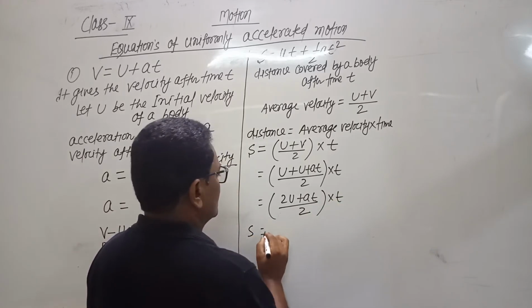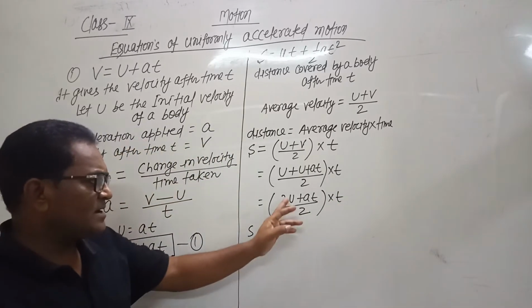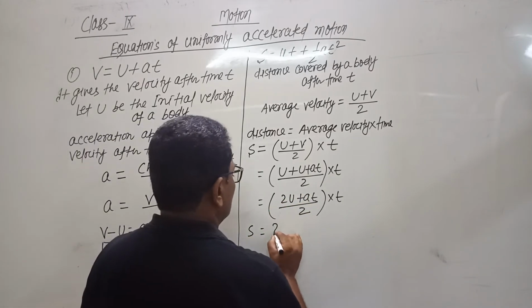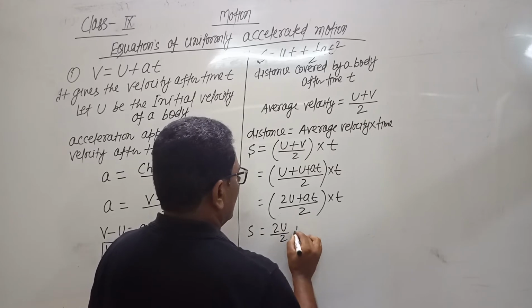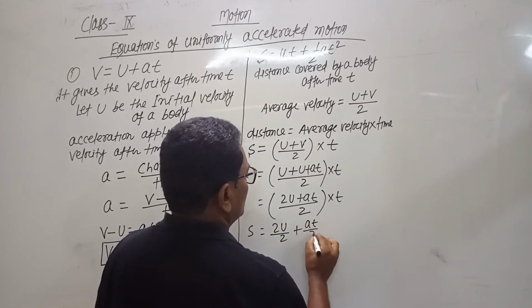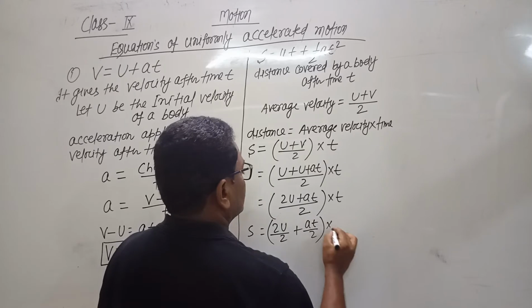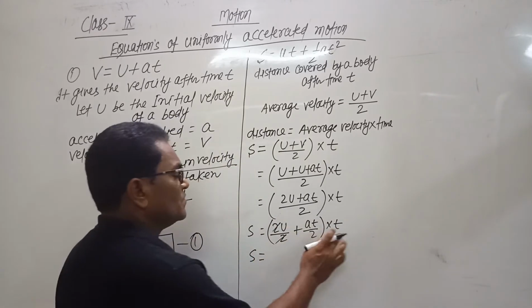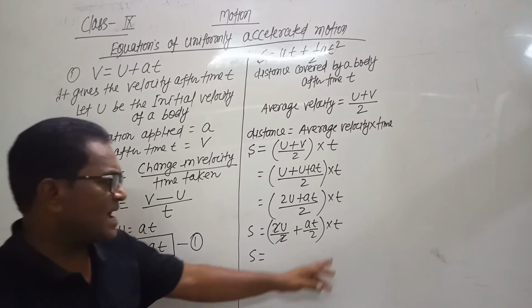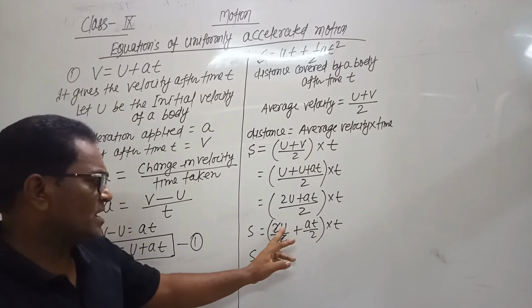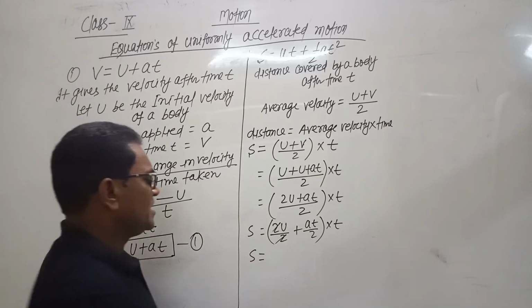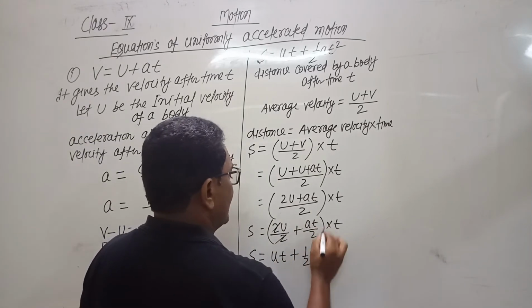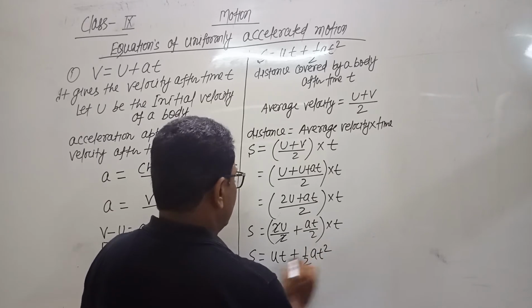Now s equals to, separate both the terms by dividing by 2. So it comes 2u by 2 plus at by 2, into t. 2 and 2 get cancelled, and remove the bracket by multiplying the term t. So s equals u into t, ut, plus 1 by 2 at into t, at square.